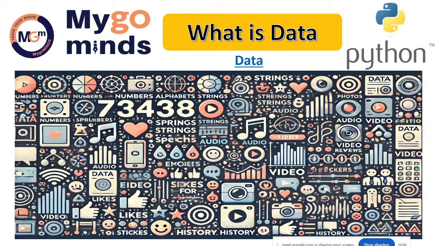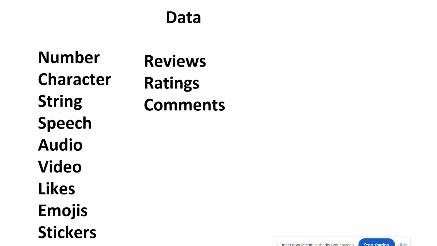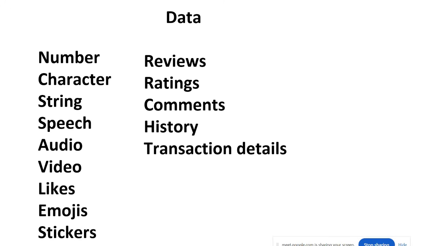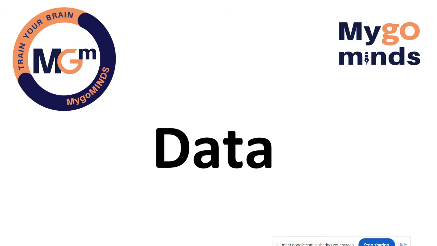Streaming data, a continuous flow of data, is called streaming data. So every developer must have the knowledge on data. Is it clear? Data is available in different forms: number, character, string, speech, audio, video, likes, emojis, stickers, reviews, ratings, comments, history, transaction details, order details, streaming data, photo, everything is data.